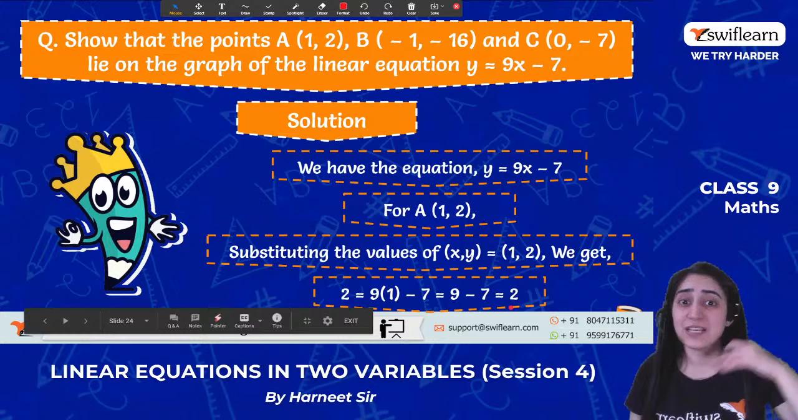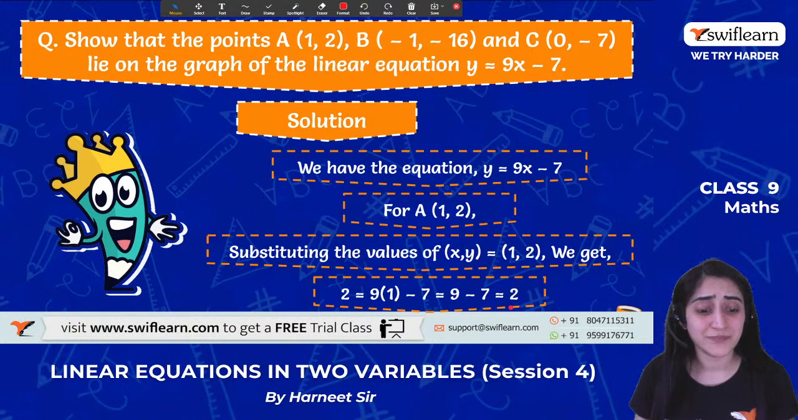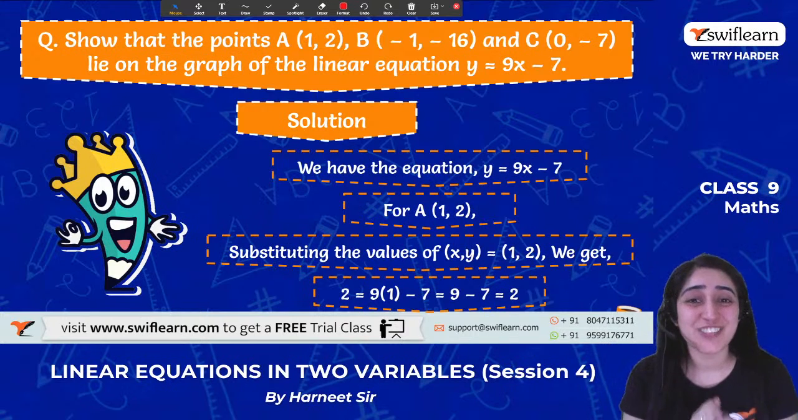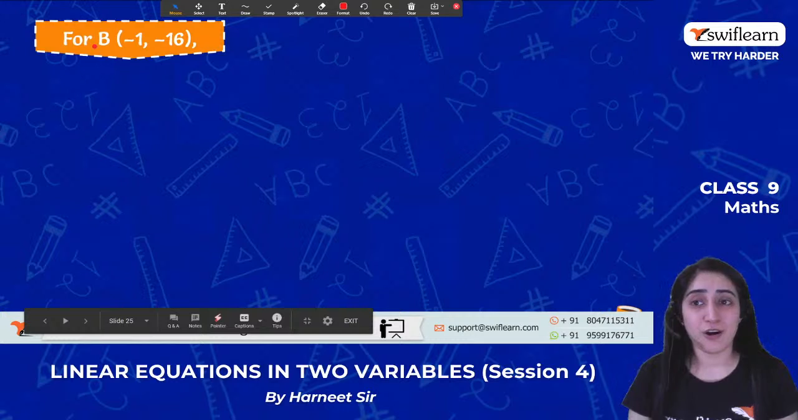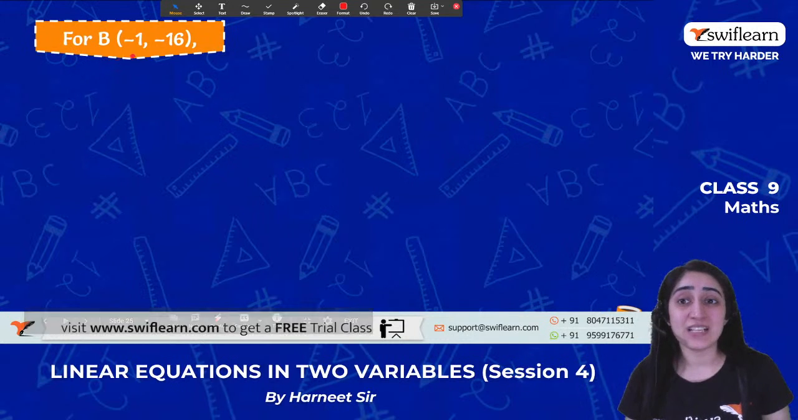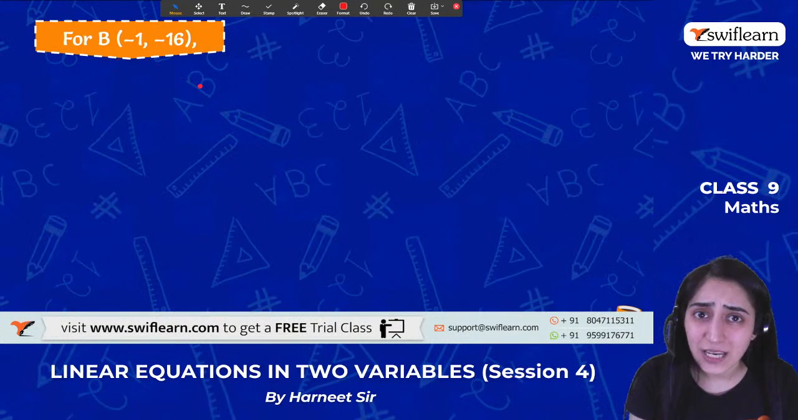When left hand side is equal to right hand side, what does that mean? Yes, guys, what does that mean? Yes, it means it's a solution. Very good. Now, moving on for B, -1, -16.